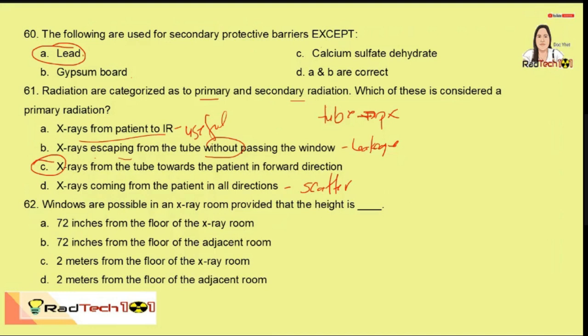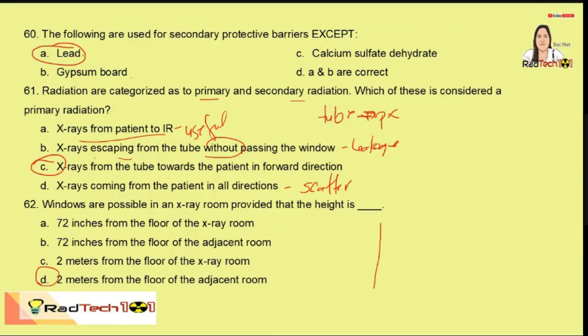Next, windows can be used in the X-ray room provided that the height is 2 meters from the floor of the adjacent room. So, pwedeng maglagay ng bintana sa loob ng X-ray room as long as yung height ng window must be at least 2 meters from the floor of the adjacent room.